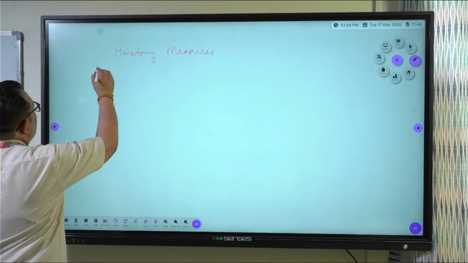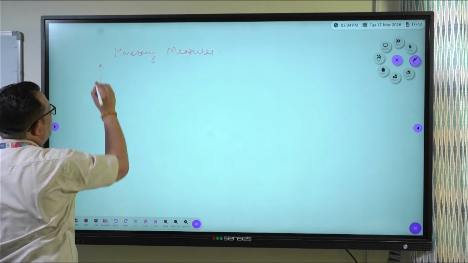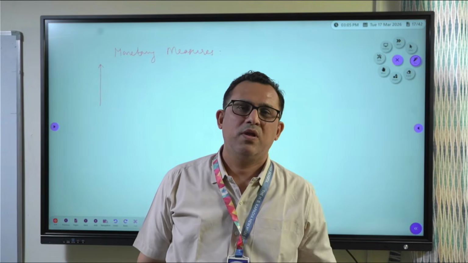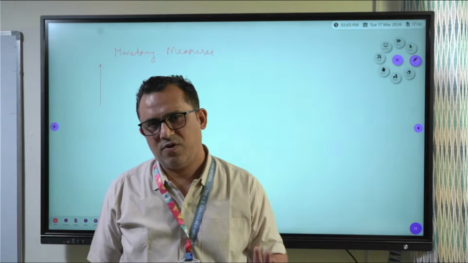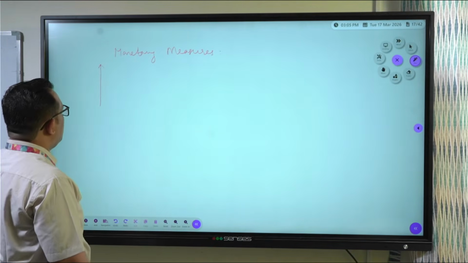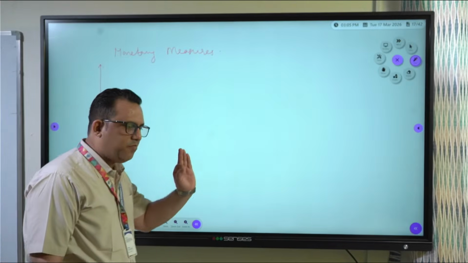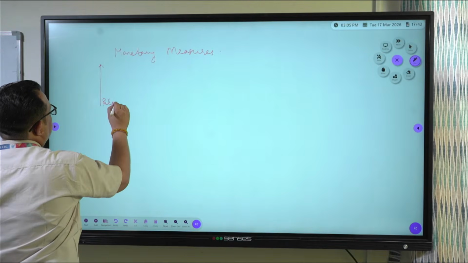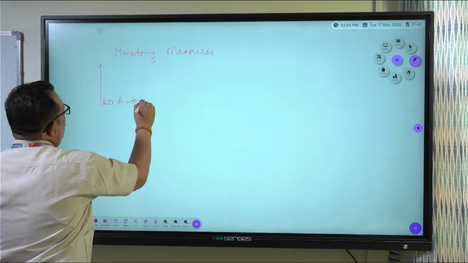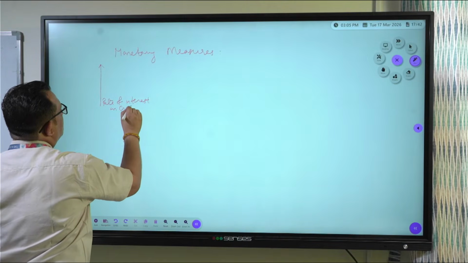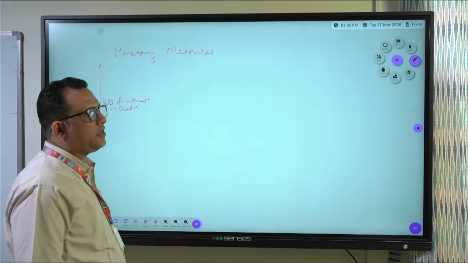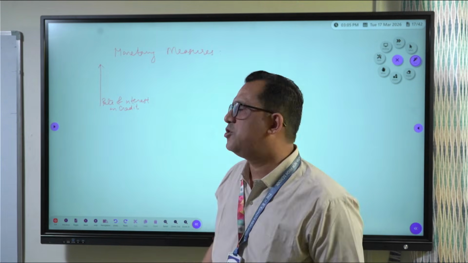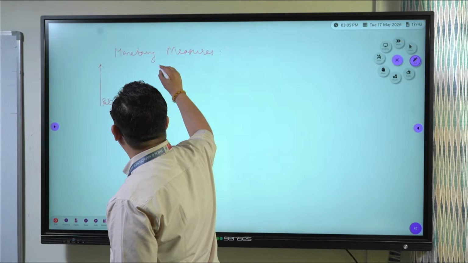First of all, when the government needs to control price rise, I'm talking about monetary measures first of all, the government asks the RBI to instruct banks to increase the rate of interest on credit. Now the RBI increases the rate of interest on credit. Now what happens due to that? Loans become costlier.